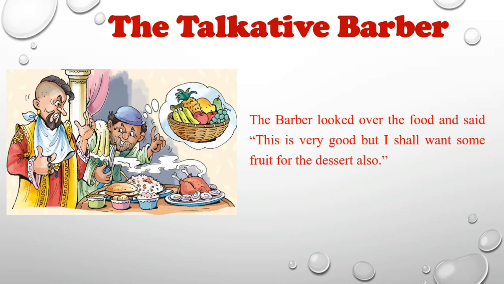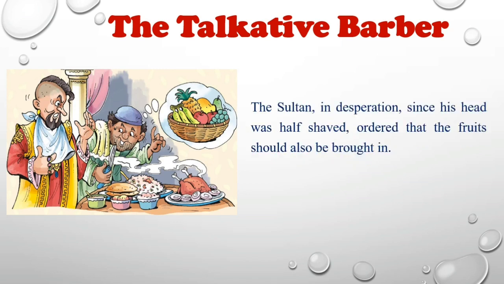Most probably we take some sweets, some kheer, pies like this, and the barber requested some fruits for the dessert. The Sultan, in desperation, since his head was half-shaved and he wanted to escape from the barber, ordered that the fruits should also be brought in.